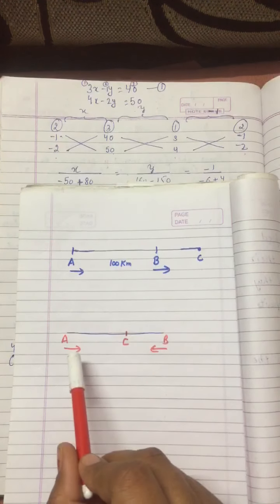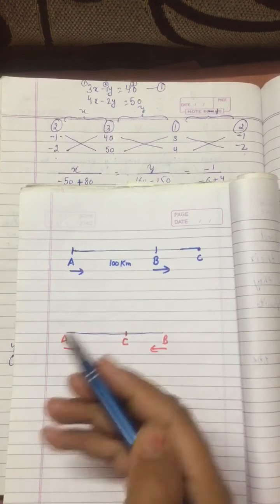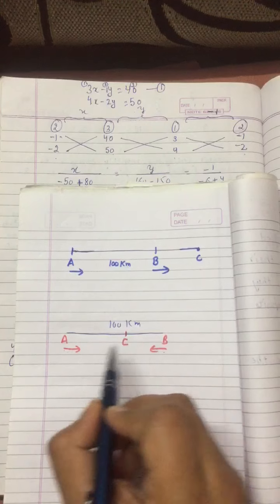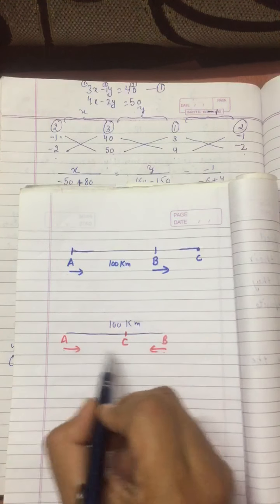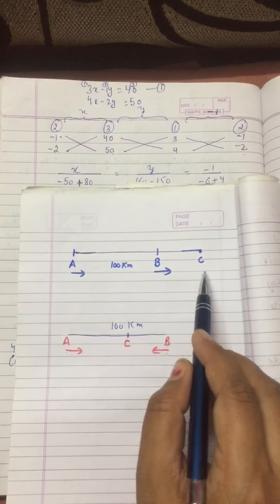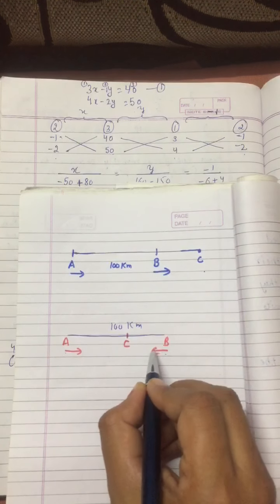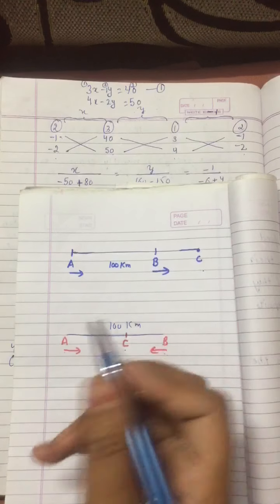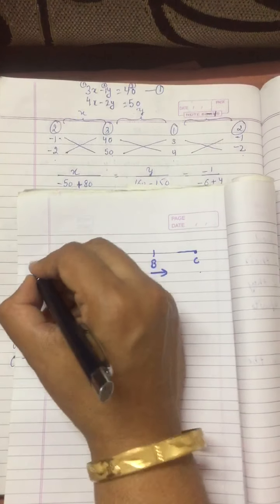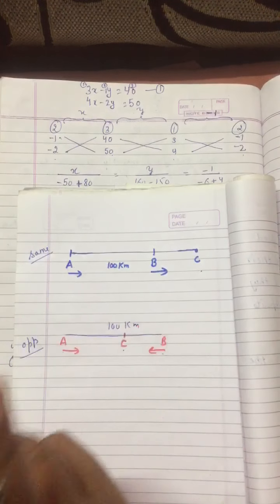And what is given in the second condition? Here is the car A and again B, again the same distance, that is 100 kilometer between the two places. One car starts from A, other from B, but in opposite direction towards each other. The car from A is moving to this side and the car from B is moving to this side. They meet at C after 1 hour. So there are two cases. One is the opposite direction, other one is the same direction. The cars have different speeds. That is the first part.